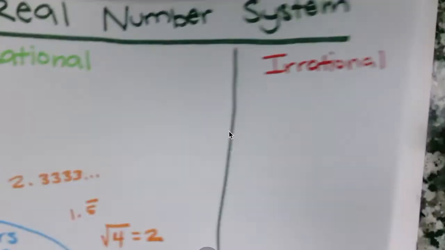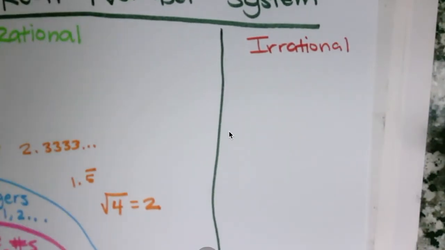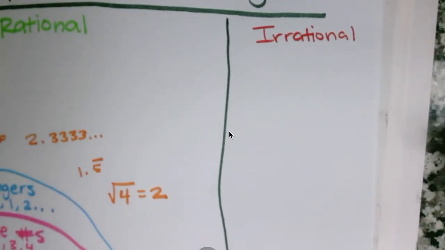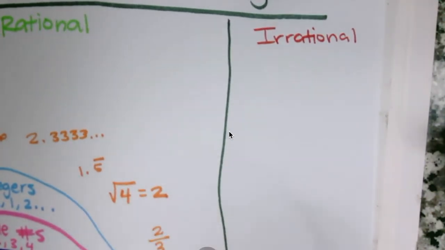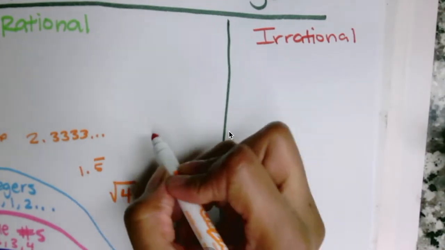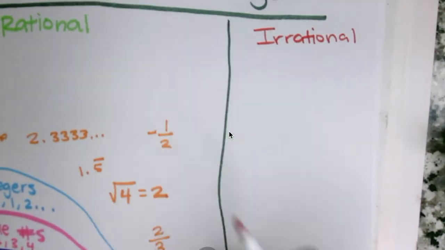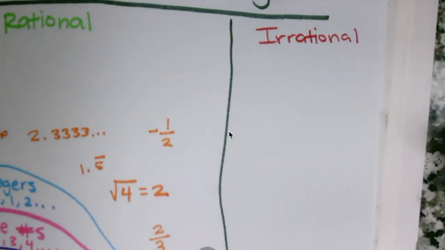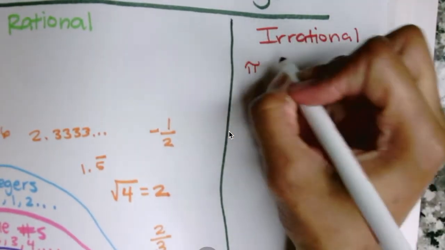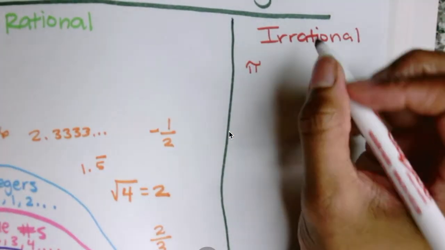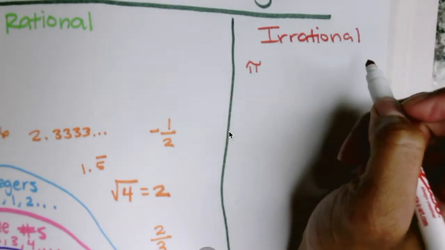Then we got our irrational numbers. These are numbers that cannot be written as a fraction. Like 2/3, that's rational. And like -1/2, that's rational, for instance. And then we have our irrational numbers, which cannot be written as fractions. These are numbers like pi, because pi is a number that goes on and on forever, right?